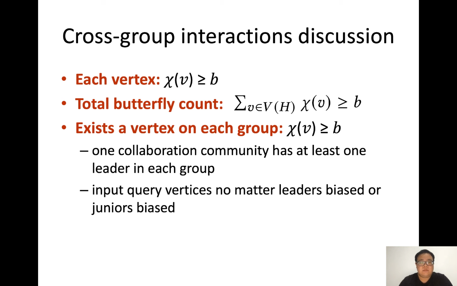Finally, motivated by real applications, we select the third one: there exists at least one vertex in each group whose butterfly degree is large enough. A collaboration community usually has at least one leader in each group, who is in charge of communications across the groups as a leader or liaison. Then the BCC model can search with input query vertices, no matter whether they are leader-biased or junior-biased. In other words, with or without cross-group edges.